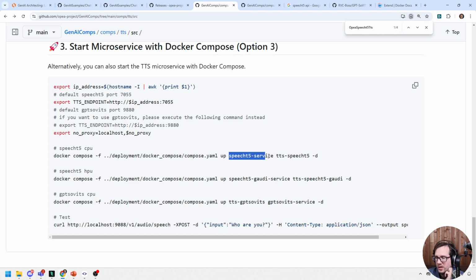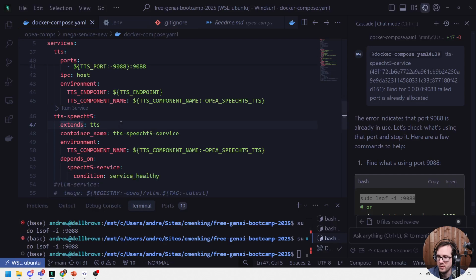I see. So we actually have to specify very specifically what we're using. Interesting. I guess my question is, is there a way I could boil it down into a single one? I don't know.